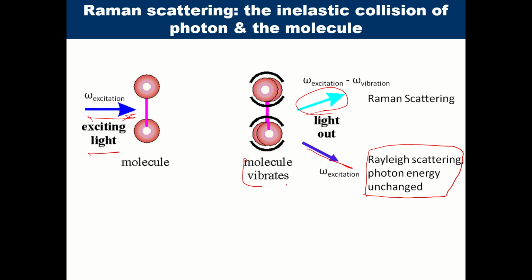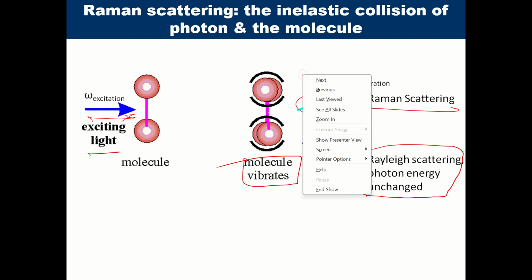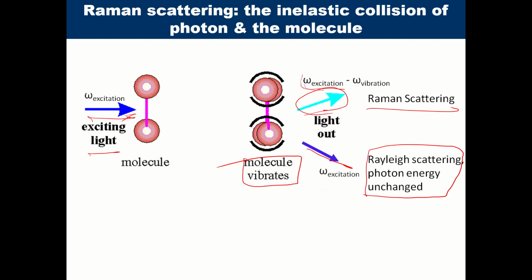So molecule is now in a different vibrational state. So there is vibrational excitation that has occurred in the molecule. So that Raman scattering carries that information. अगर आप दोनों को कैलकुलेट करें, चेंज इन एनर्जी, so एक्साइटेशन वेवलेंथ और जो वाइब्रेशन के लिए जो चेंज इन एनर्जी है, so that corresponds to the change in frequency of the scattered light.